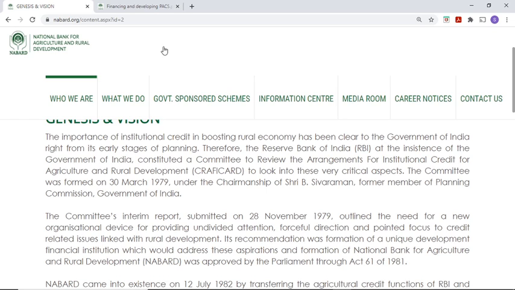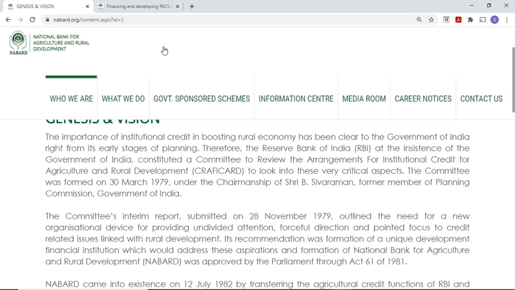The committee was formed in 1979 under the chairmanship of Sivaraman, former member of the Planning Commission, Government of India. This forms the very basis, the founding stone, of NABARD. On the recommendations of the Sivaraman Committee, NABARD was formed in 1982. The committee was formed in 1979, and in 1982 NABARD was established.